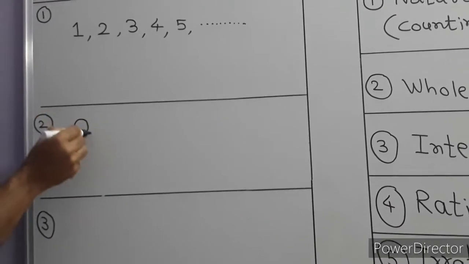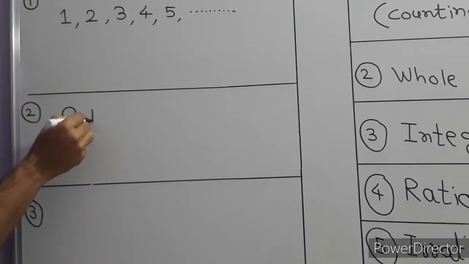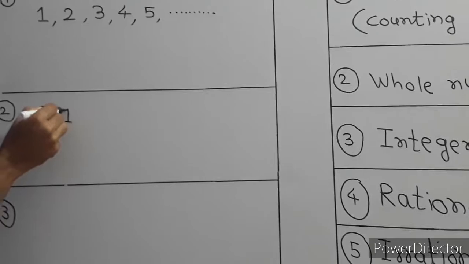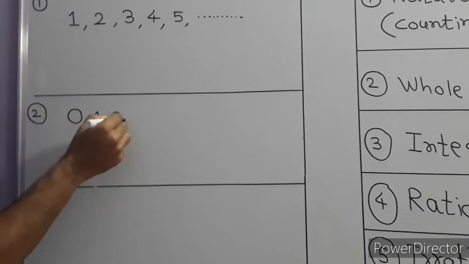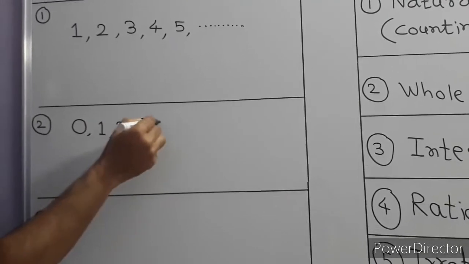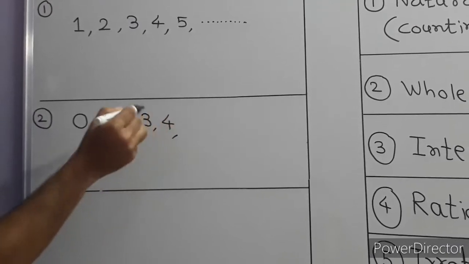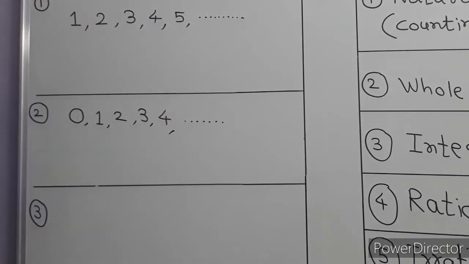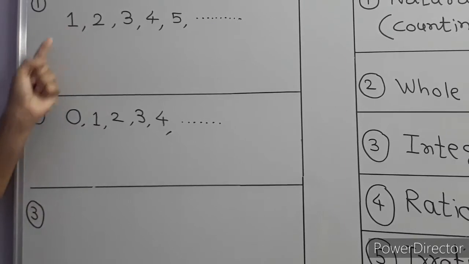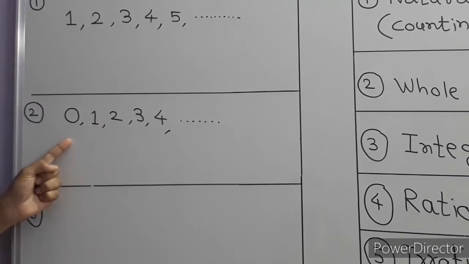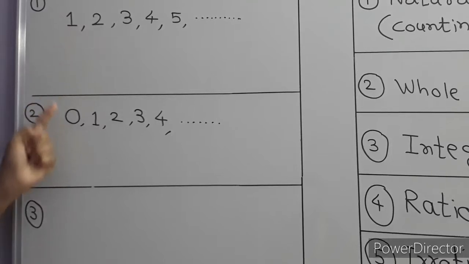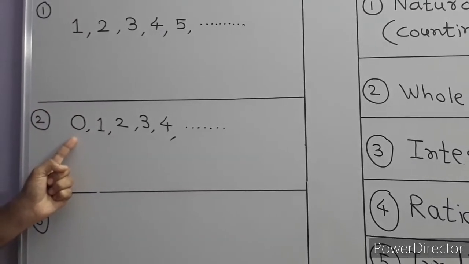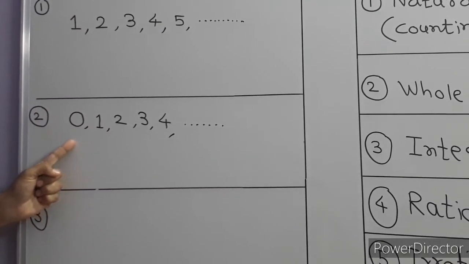A lot of confusion is there in the mind whether natural numbers start from 0 or whole numbers start from 0. In this way you can remember that whole numbers start from 0. Only one number is increased as compared to natural numbers. Natural numbers start from 1 and whole numbers start from 0. This is the difference between the two.